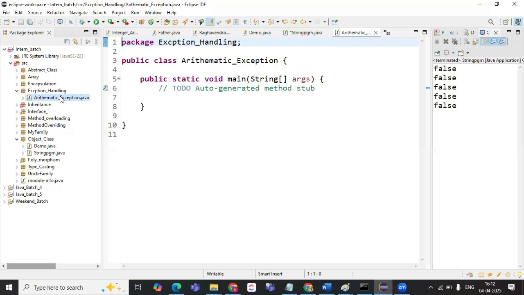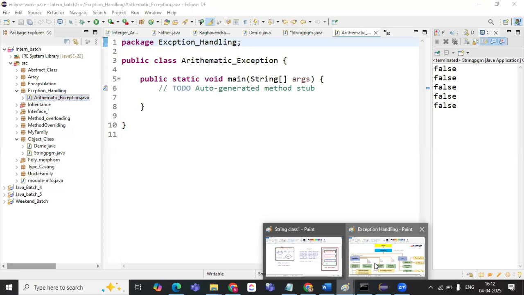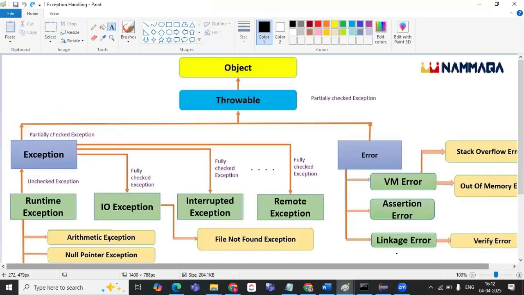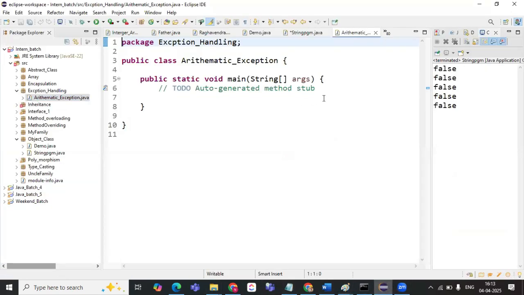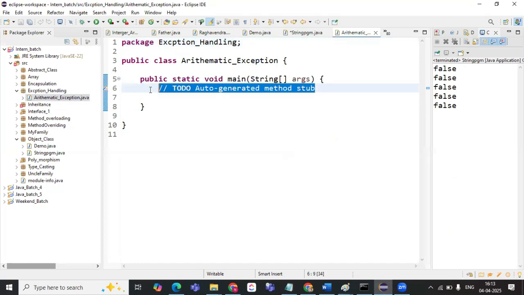While giving the name, please give an underscore, otherwise it will take this particular class name. It will be considered as this ArithmeticException class. Always make a change: give an underscore in between, or use small letters or capital letters somewhere in between. Make a change in that. Okay.